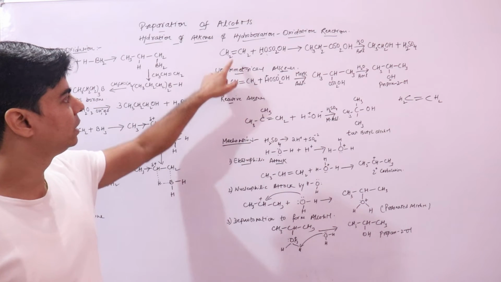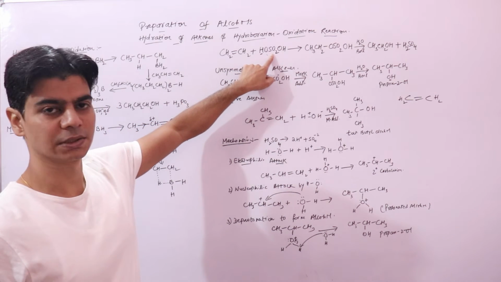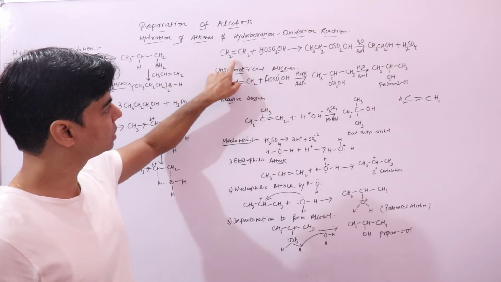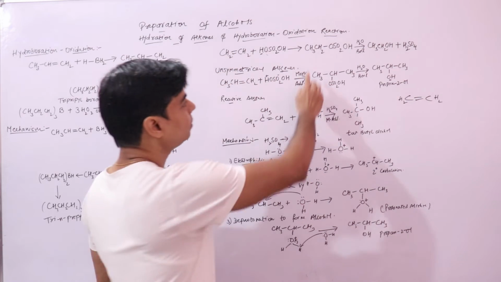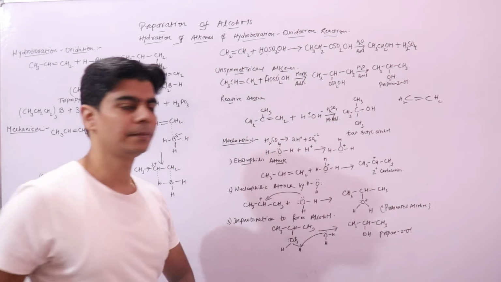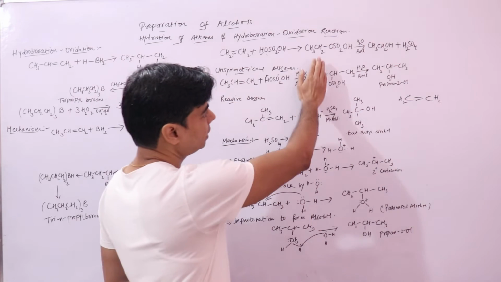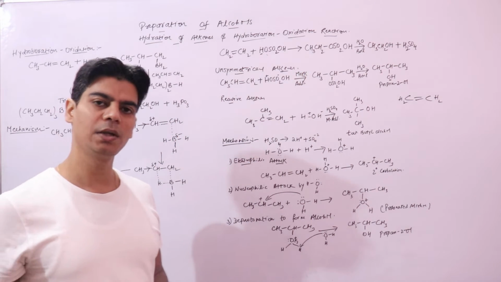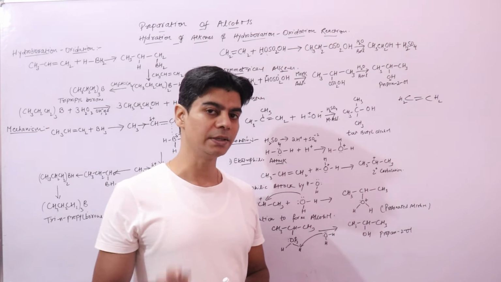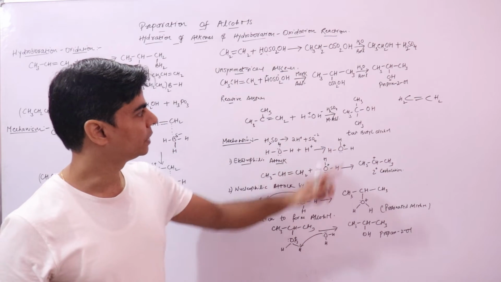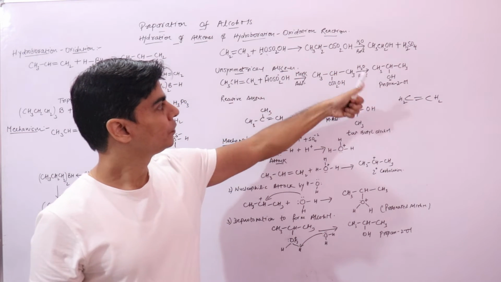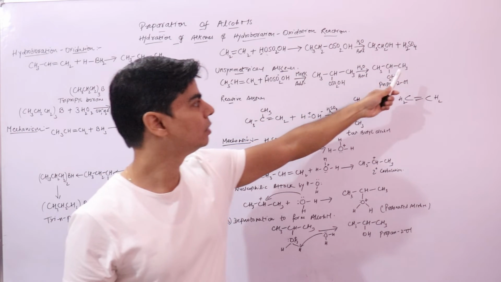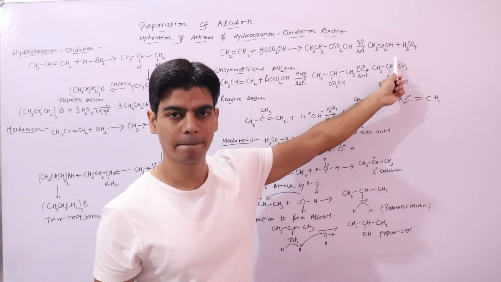When this symmetrical alkene is passed through sulfuric acid, this sulfuric acid will add to this symmetrical alkene to form this ethyl hydrogen sulfate, right? Now this ethyl hydrogen sulfate, when boiled with water, right? Why are we boiling with water? Because it's a hydration reaction, right? When you boil it with water, a molecule of water will hydrolyze ethyl hydrogen sulfate to give you ethanol, right?